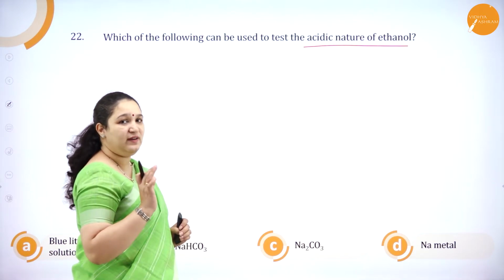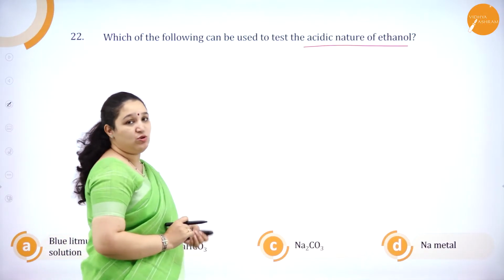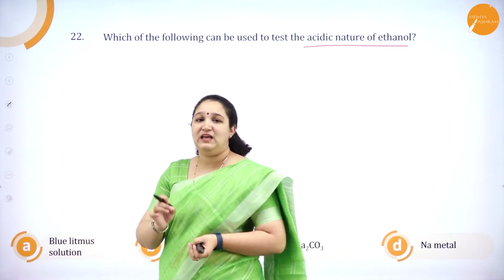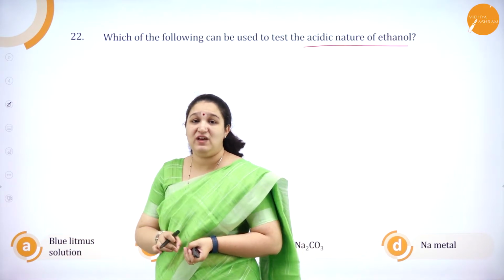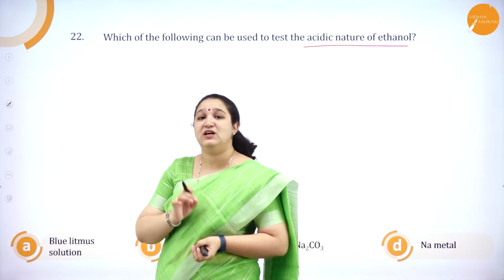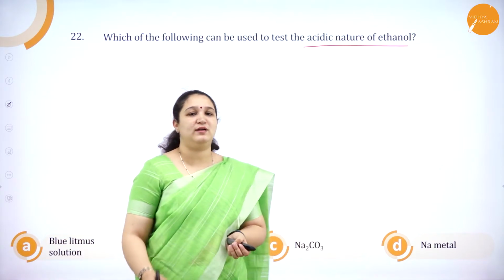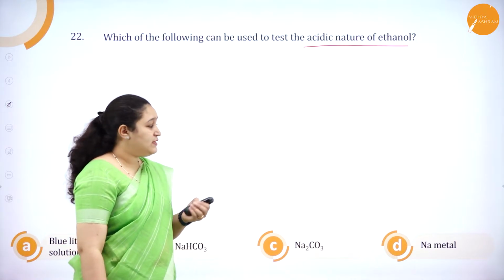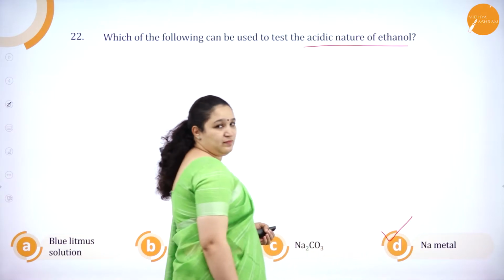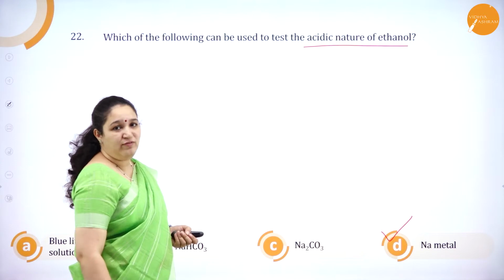They do not react with ethanol. Blue litmus solution will not give any color change because it is a very weak acid. The amount of H plus ion liberated is not sufficient for the color change to occur. So blue litmus solution also cannot test whether it is acidic. So which is the correct answer? It is sodium metal. Sodium metal can be used to test the acidic nature of ethanol.